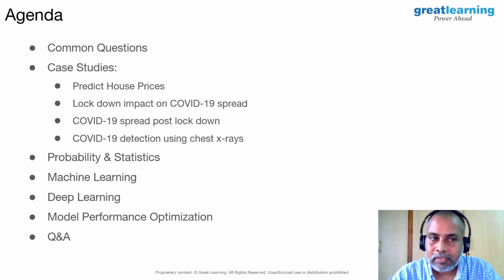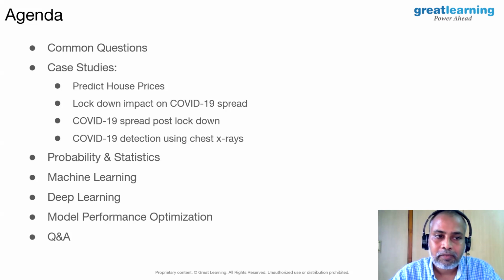The case studies we are going to touch base on are predicting house prices, lockdown impact on COVID spread, and post-lockdown, how COVID spread has been. And the fourth case study: can we detect COVID-19 using chest X-rays? When we go through these four case studies, the majority of the questions in the first slide will be answered.